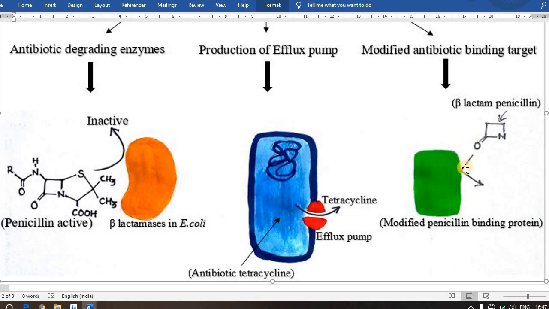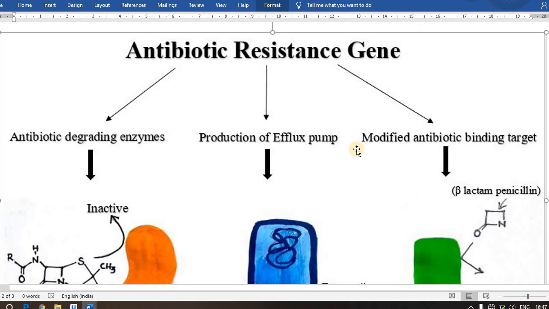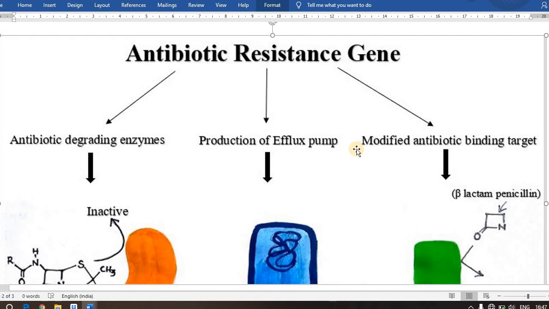In this way, it just repels that penicillin or antibiotic. So these are the modifications which bacteria have already made, and the effect of antibiotic resistance is increasing day by day.